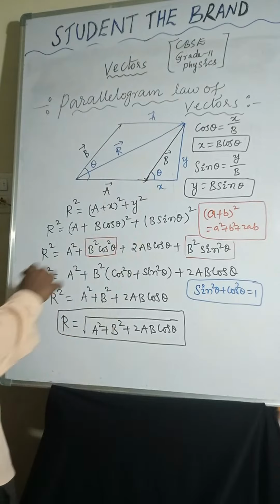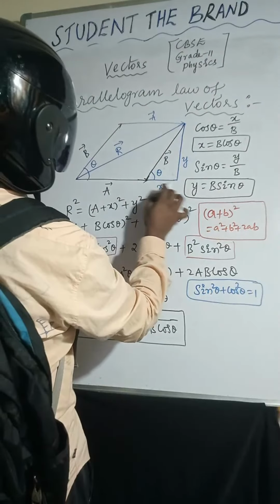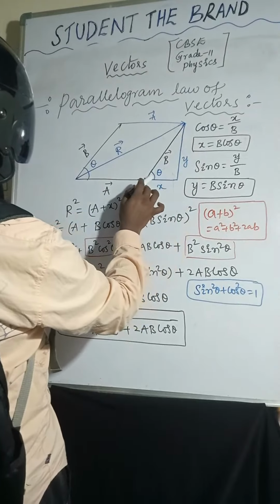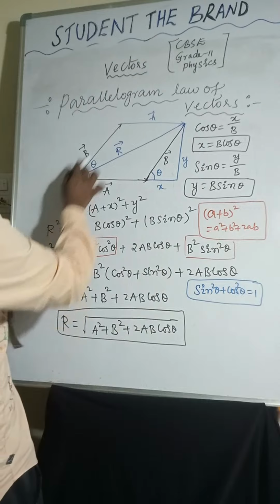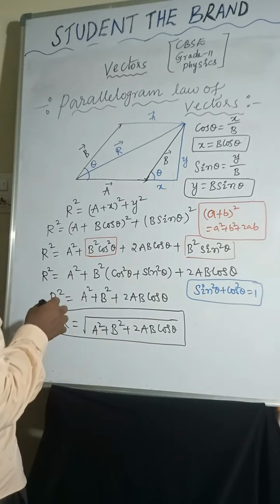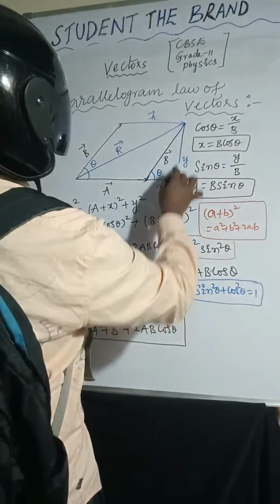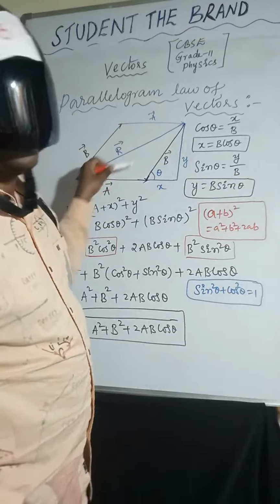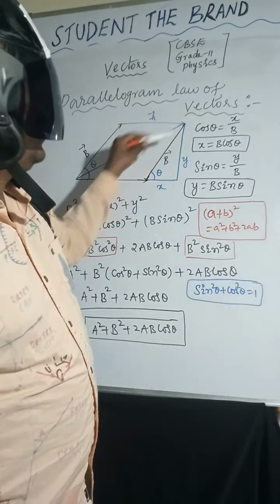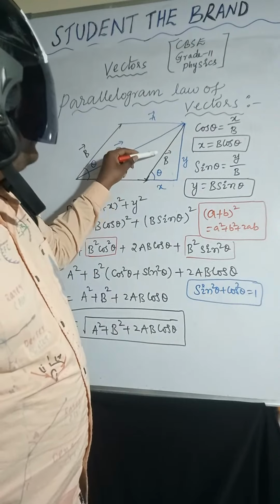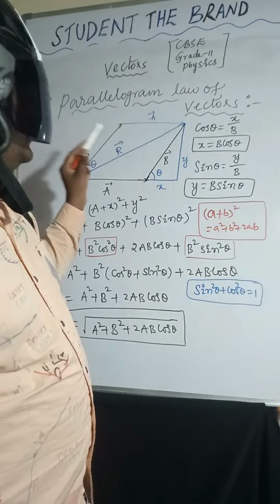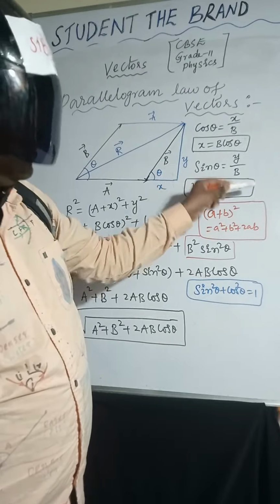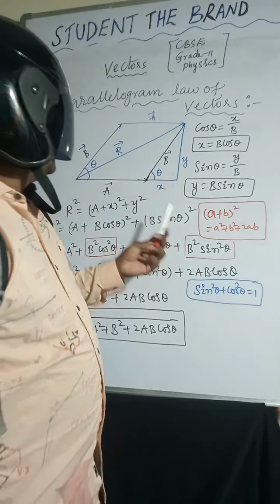Now here you can observe some extension along the x-axis and along the y-axis. Along the x-axis x, along the y-axis y. The same theta I am taking here, this angle only. Now in this right angle triangle, cos theta equal to adjacent side by hypotenuse, x by b, so x equal to b cos theta. Sin theta equal to y by b, so y equal to b sin theta, right?